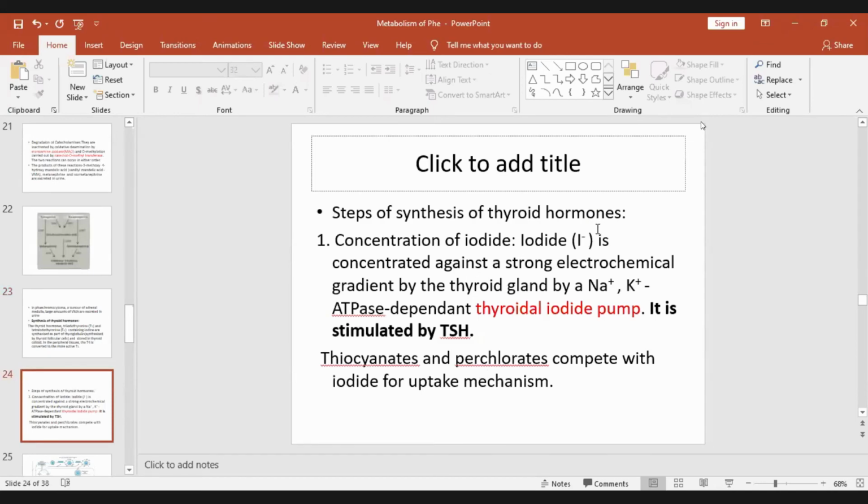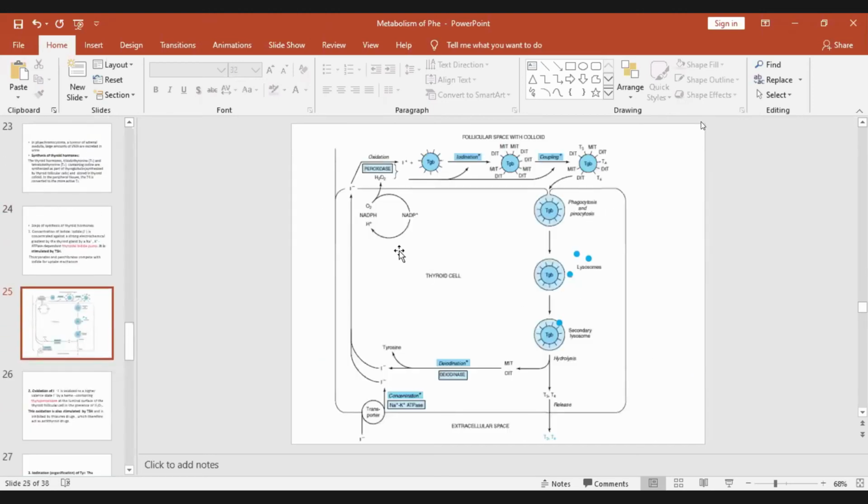So, steps of synthesis of thyroid hormones. Concentration of iodide first takes place. This iodide, I minus, is concentrated against a strong electrochemical gradient by the thyroid gland by a sodium potassium ATPase dependent thyroidal iodide pump. It is stimulated by TSH, thyroid stimulating hormone. Thiocyanates and perchlorates compete with iodide for the uptake mechanism. So see, this iodide has to be taken inside against the concentration gradient.